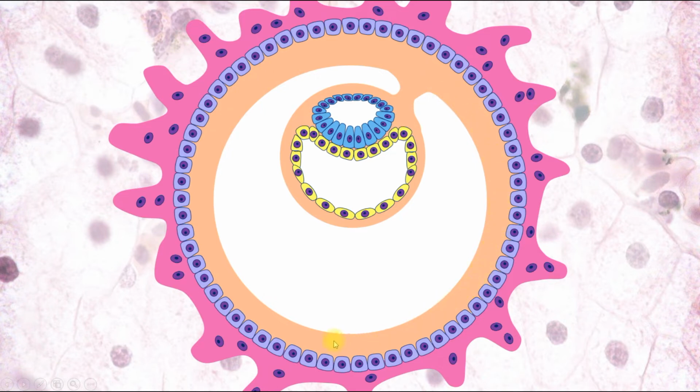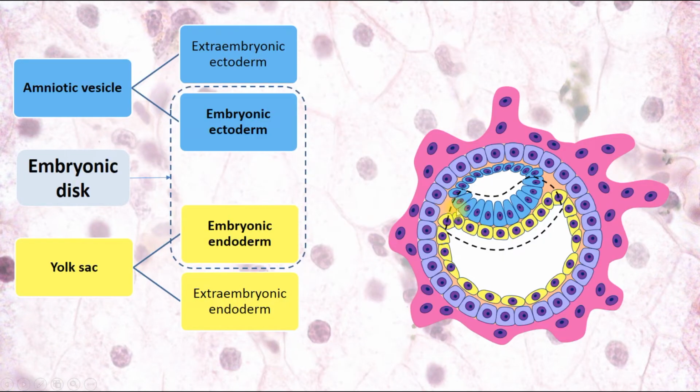It's extraembryonic mesoderm. Embryonic mesoderm develops between embryonic ectoderm and embryonic endoderm. And also some cells migrate and form extraembryonic mesoderm, which fills all these spaces. Here we can see extraembryonic mesoderm. It fills the space between trophoblast and yolk sac, as well as between trophoblast and amniotic vesicle.